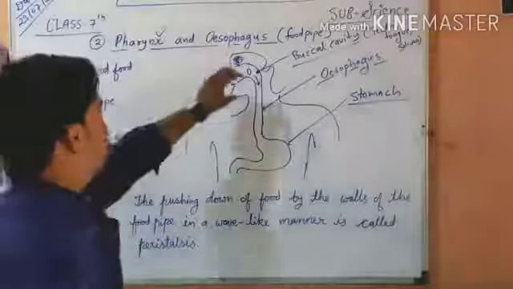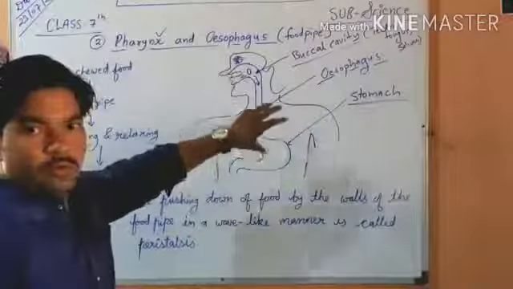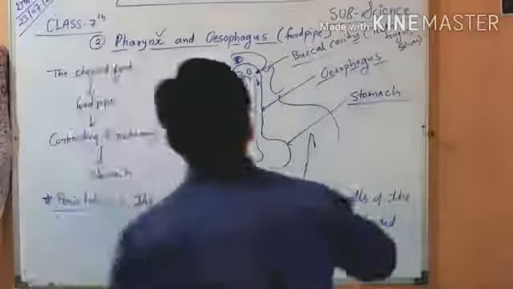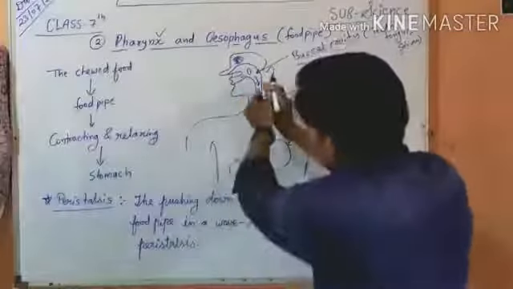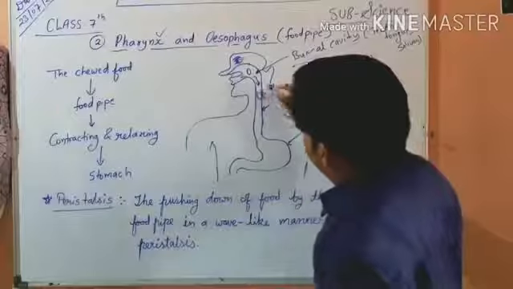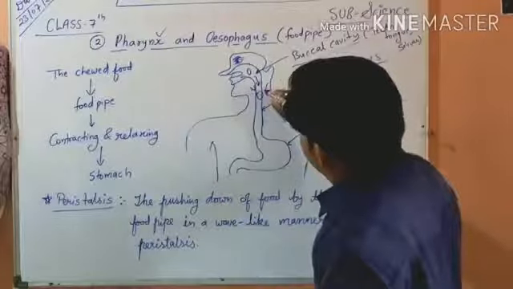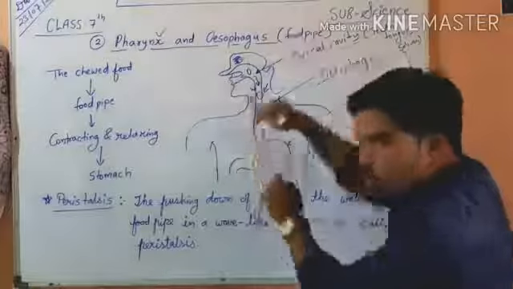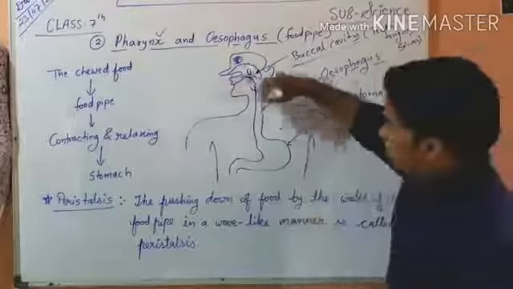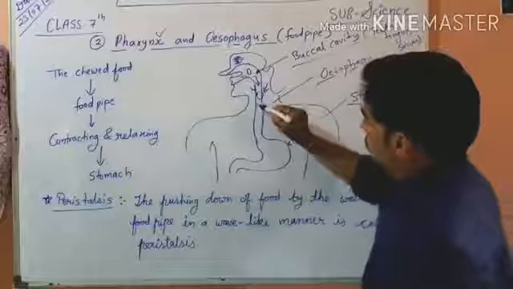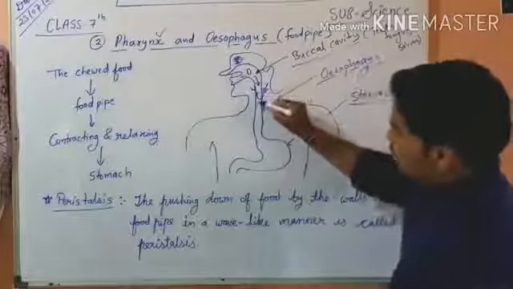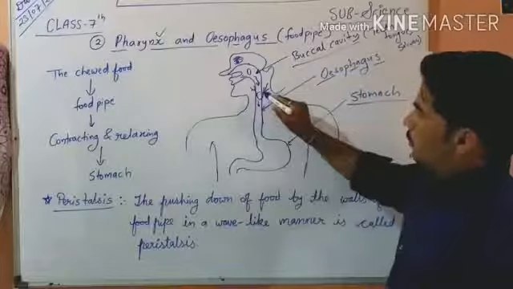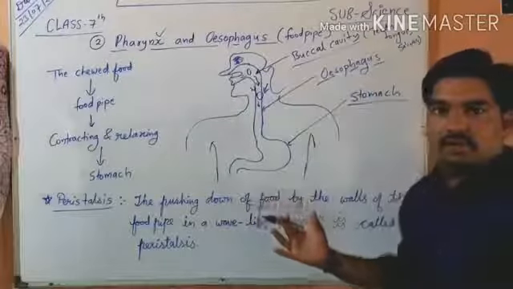When food is here, the muscles contract and force the food down. When the food comes down, the muscle relaxes.